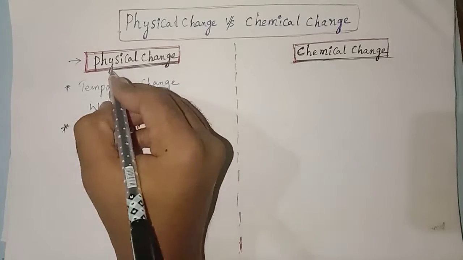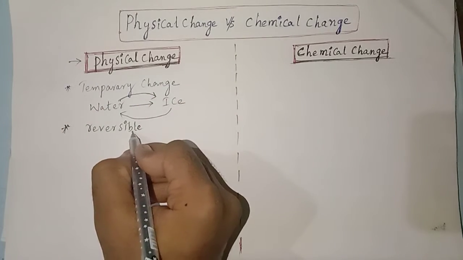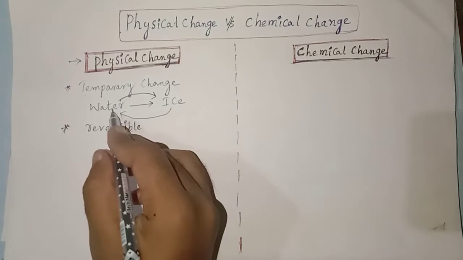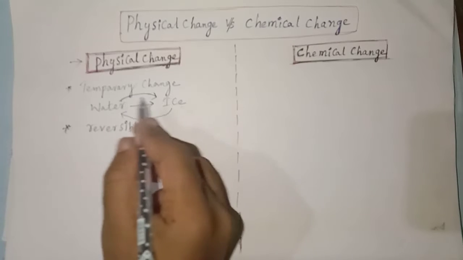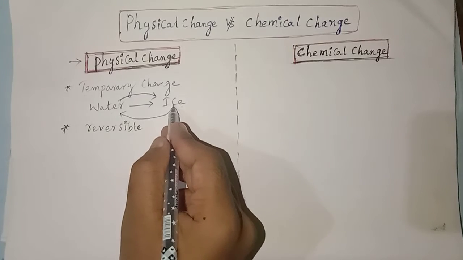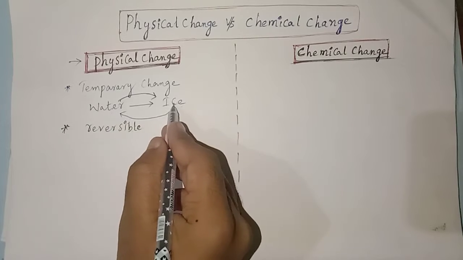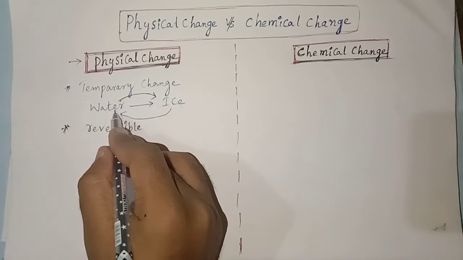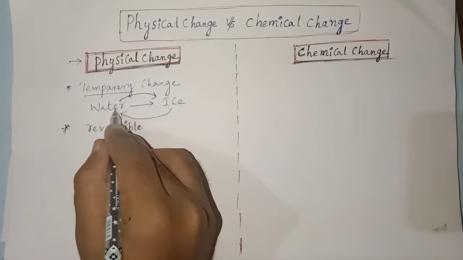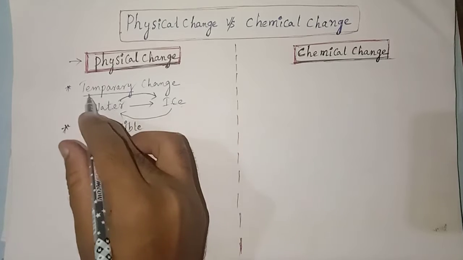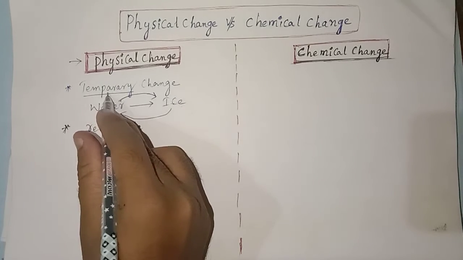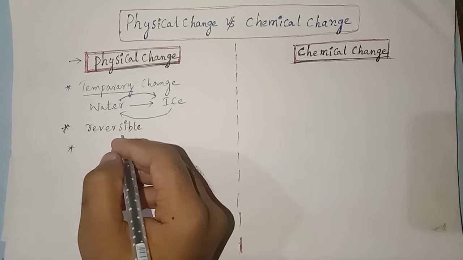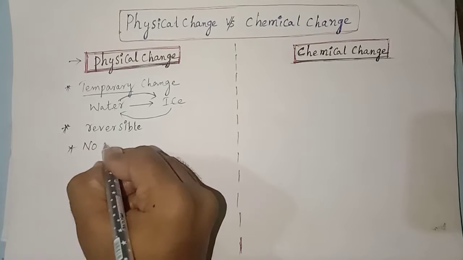Reversible, we can say. Physical change is reversible in nature, because water is converting into ice and also converting back into water. This is a reverse process. Here, which process is happening? Reversible process. Water converts into ice and may convert into water. So the change is temporary, so reversible. Temporary change means reversible.